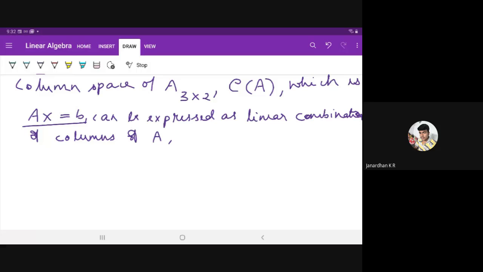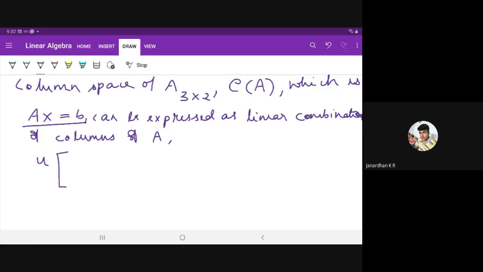So the matrix form Ax is equal to B, which we have written at the top, can also be written as a linear combination of columns of A as u into, anyone?